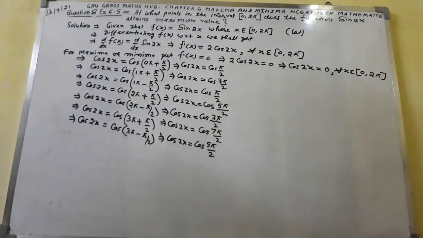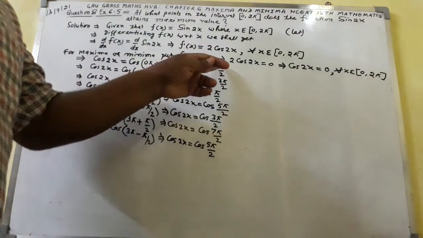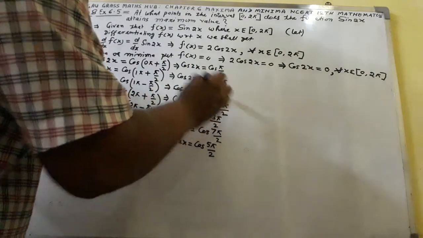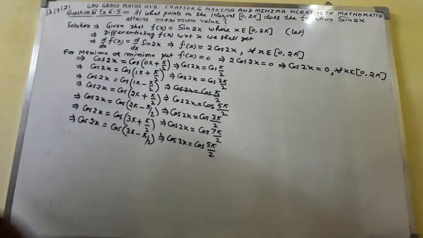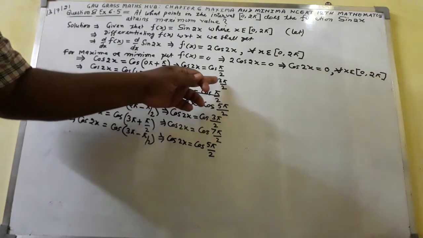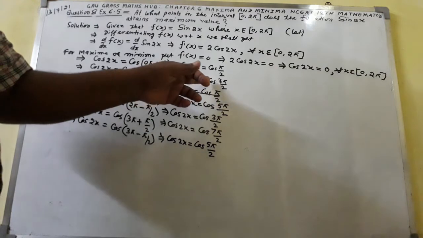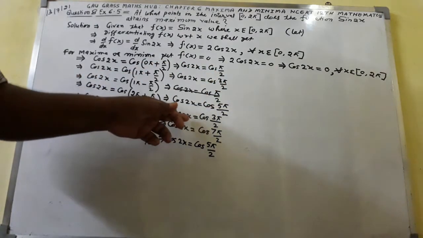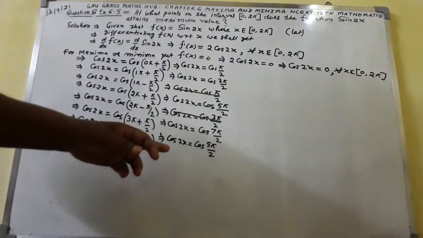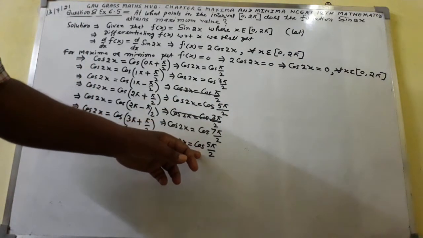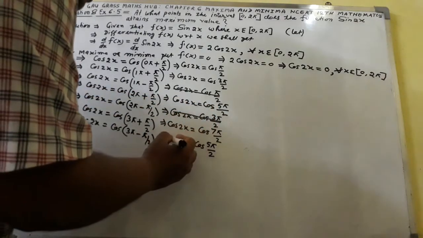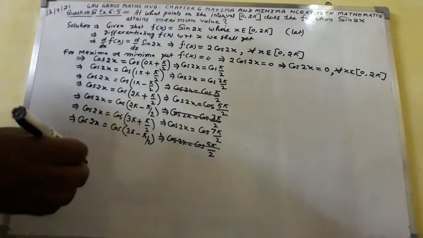Now what to do next? Here you can see cos π/2, cos π/2, this thing is being repeated here, cancelled out. Here again you can see cos 3π/2, cos 3π/2. Here cos 2x equal to cos 3π/2, here also cos 2x equal to cos 3π/2, repeating the same thing, cancelled out. Here again cos 5π/2, cos 5π/2 being repeated twice, cancelled out. So we will get here the last result.